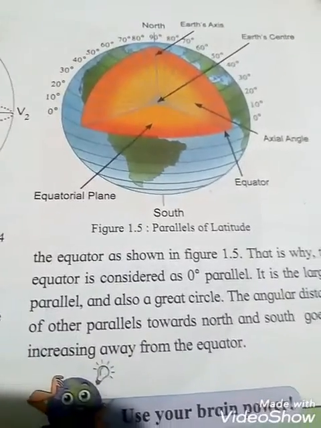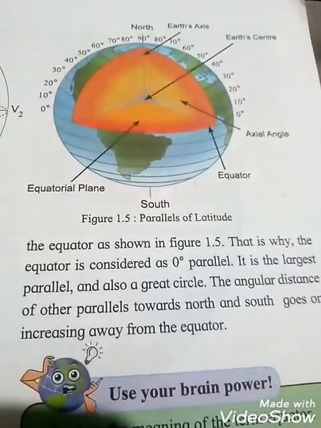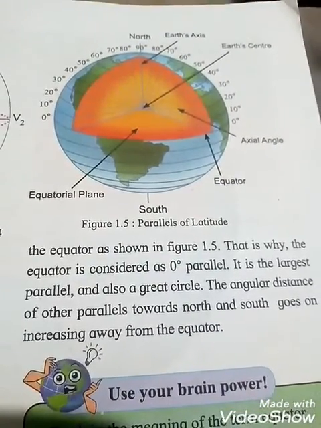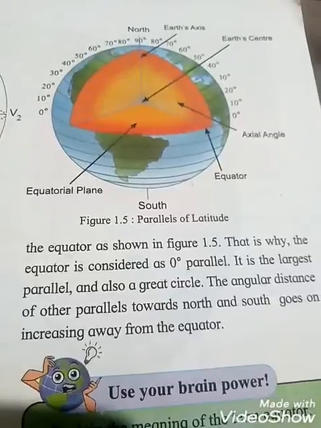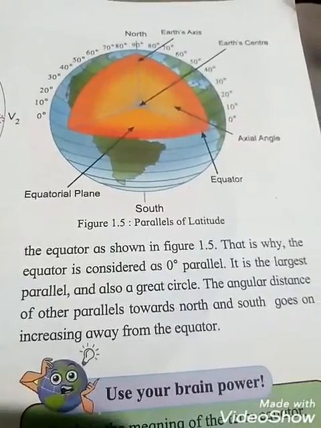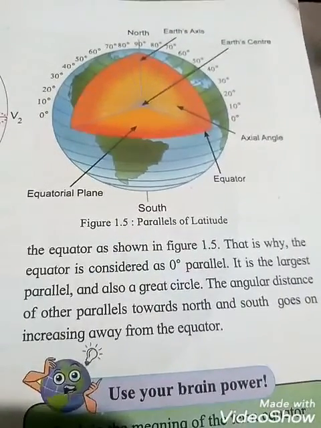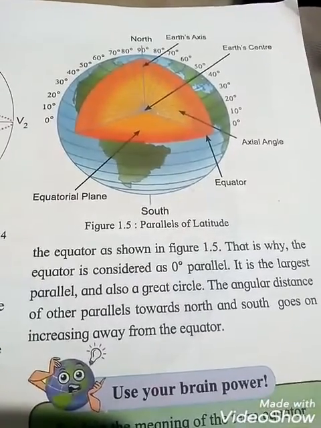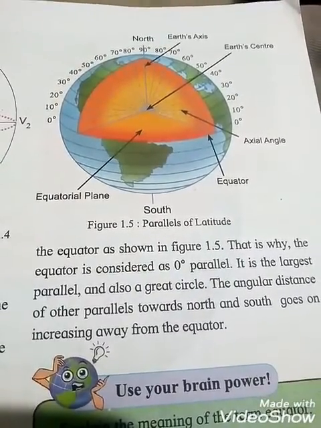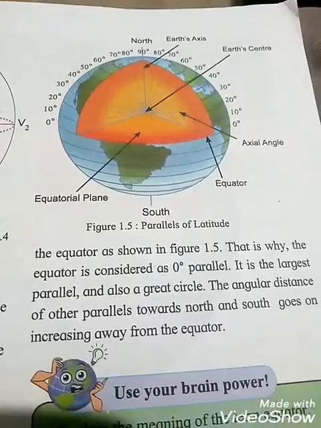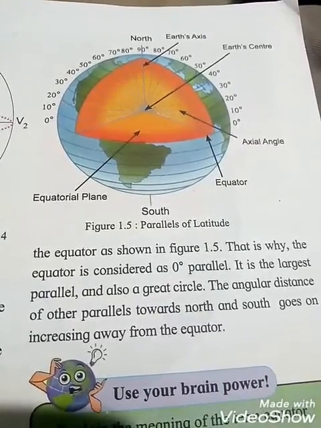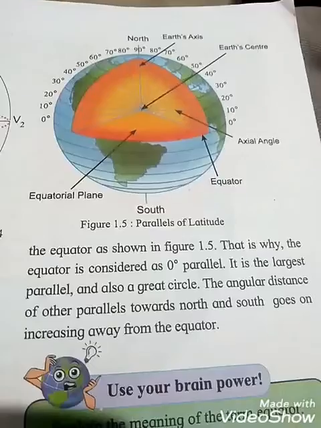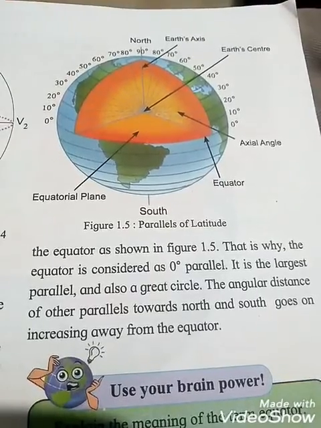So that is why the equator is considered the 0 degree parallel.